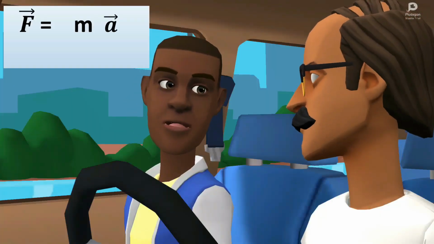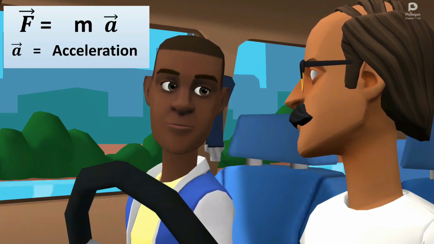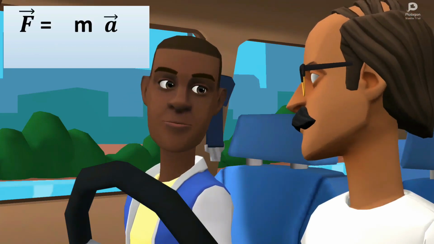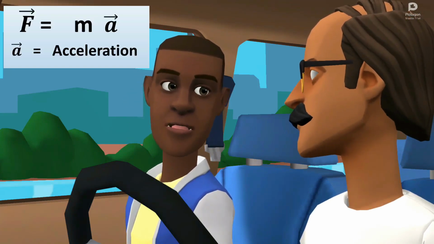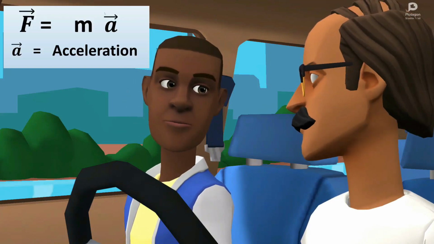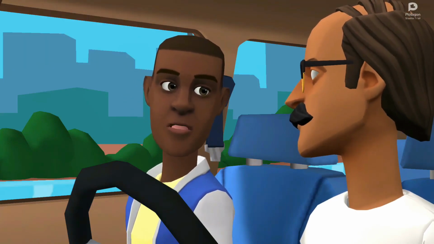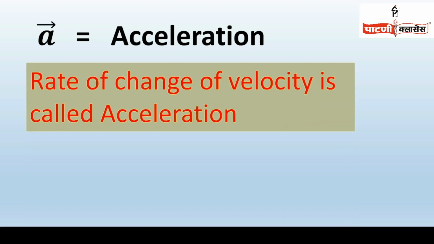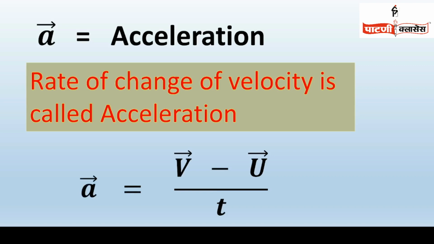Sir, you said F equals ma, where a stands for acceleration. How do we find acceleration? Please give me a mathematical formula. Rate of change of velocity is called acceleration, and it is given by the expression vector a equals vector v minus vector u upon t.